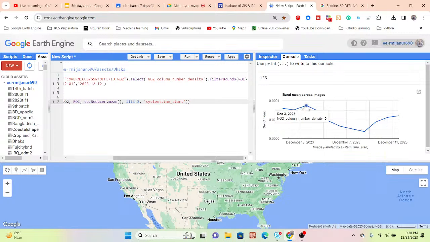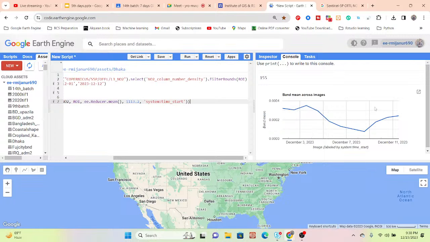Suppose this value is a very small, very negative value, suppose 10 inverse 14 or 10 inverse 15, or even smaller. At this time the value is very small in size. So that's why it shows the rounded figure as a 0. But when you download this data as an Excel file or CSV file, then we can get the accurate